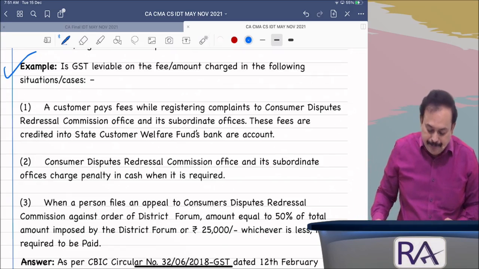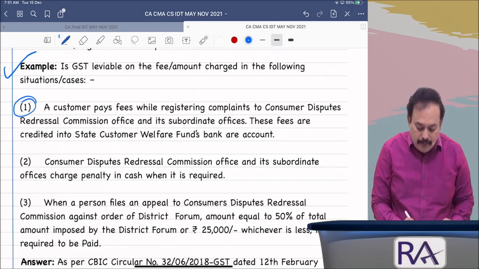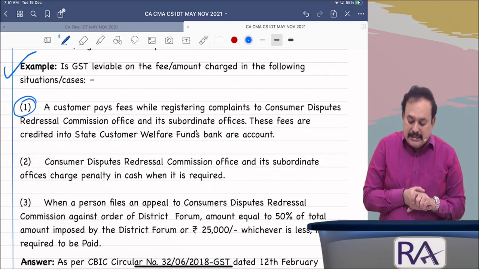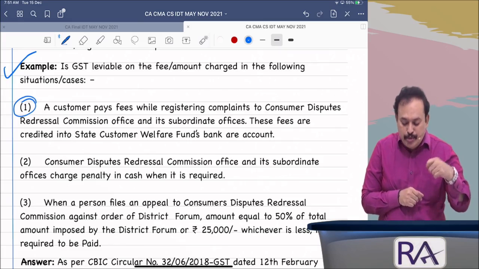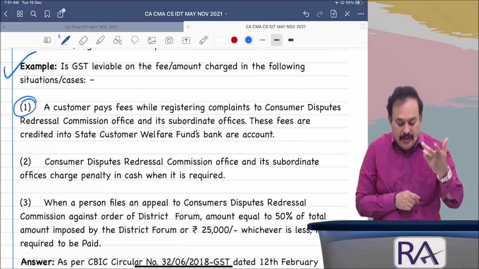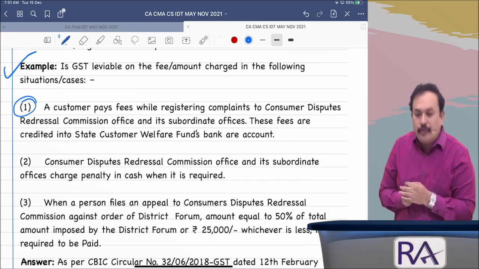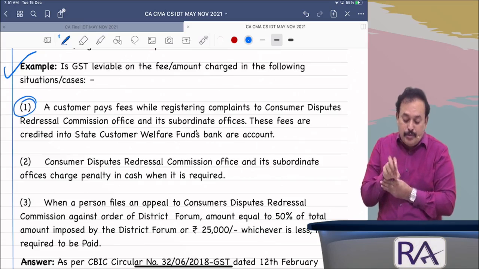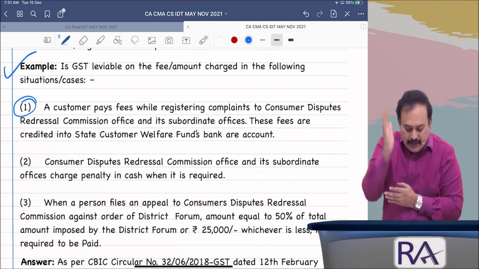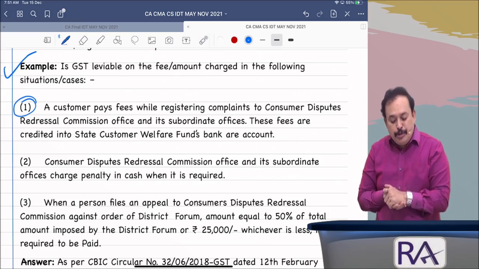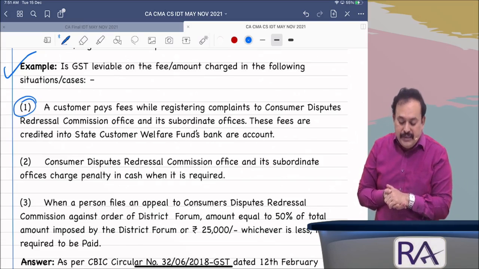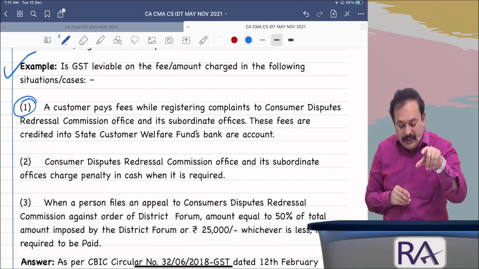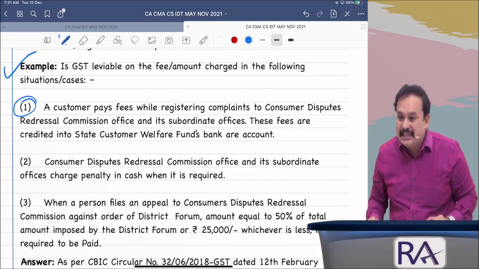One: a customer pays fees while registering complaints to the Consumer Dispute Redressal Commission office and its subordinate offices. These fees are credited into the State Consumer Welfare Fund's bank account. Two: the Consumer Dispute Redressal Commission office and its subordinate offices charge penalty in cash when it is required.